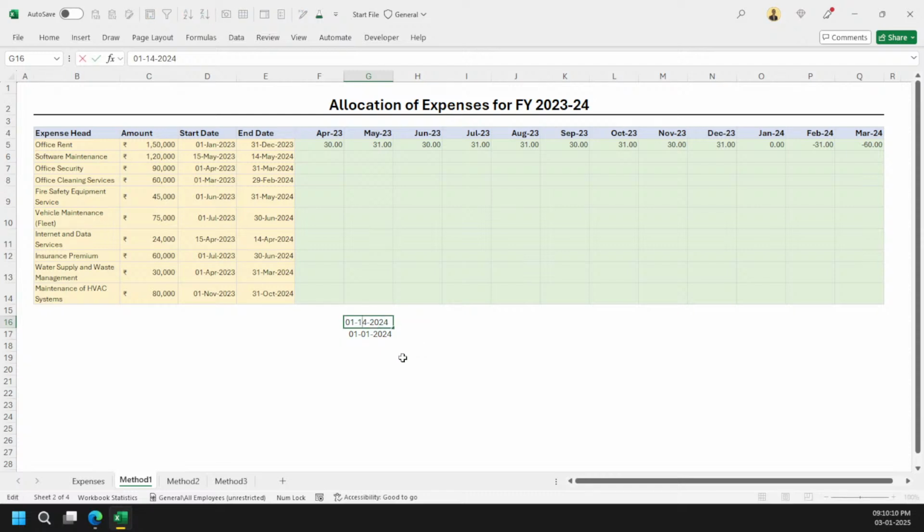Okay, 1 second. It should be 0. And let me make it this way so that you can understand as well. So this is April, okay? And this is January. And let's say again, I am coming here, 1/1/23. So now what needs to be done? If my year is starting on April, the date I want is to start from April only.